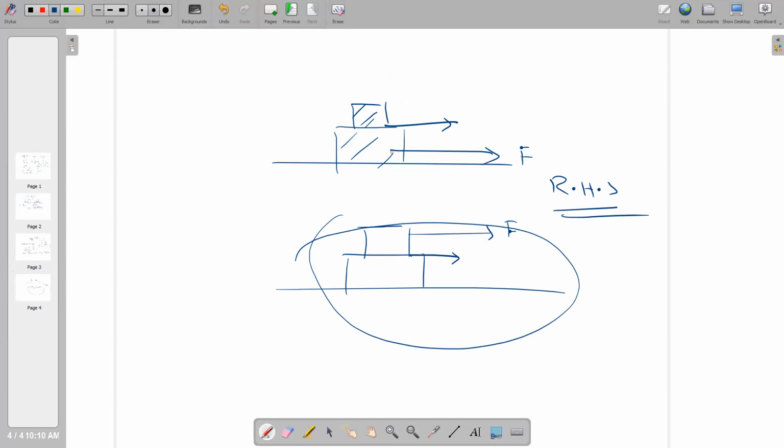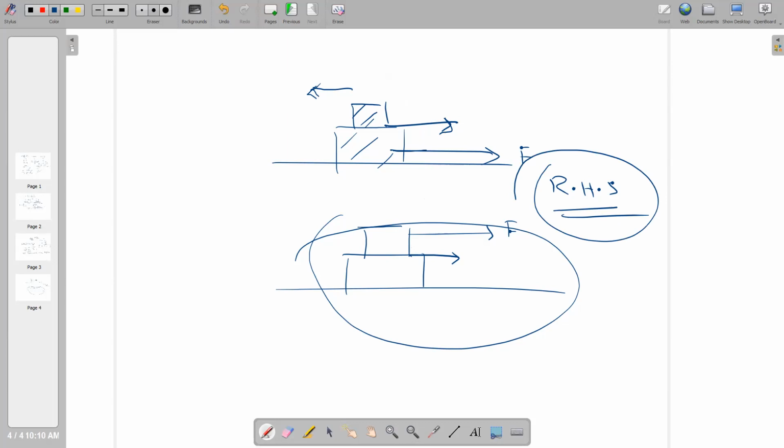Here you can do the experiment in real life. If you pull this mass rapidly, quickly, then this mass will go in this direction. The frictional force is always opposite to the relative motion. Relative motion is towards left, so the frictional force will be towards right. So remember, if both blocks are moving together, the direction of friction will be towards the right hand side. This is a very important point which I want to give you.